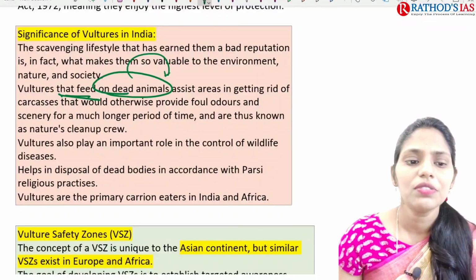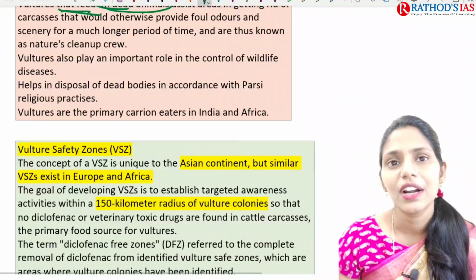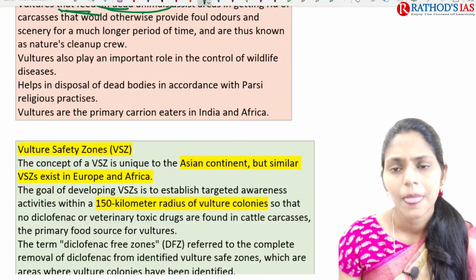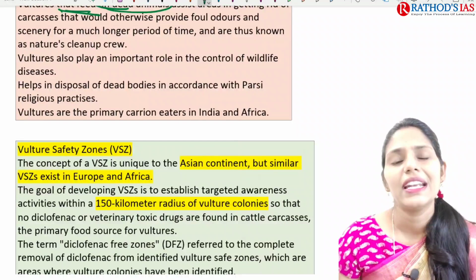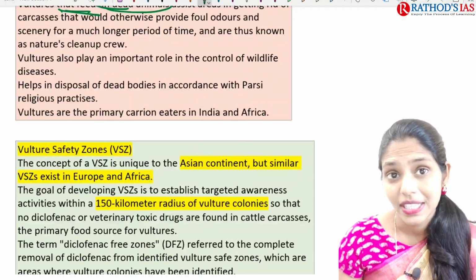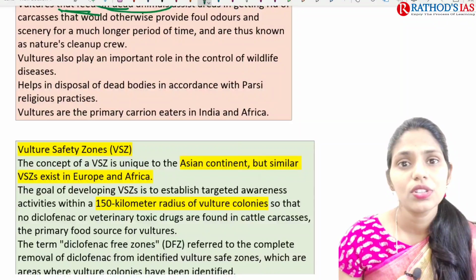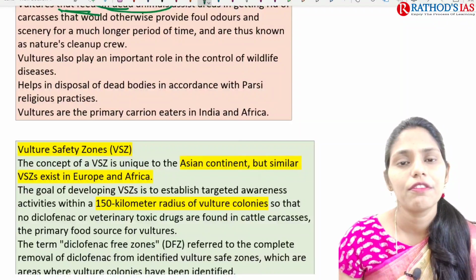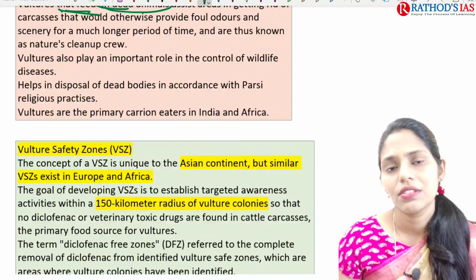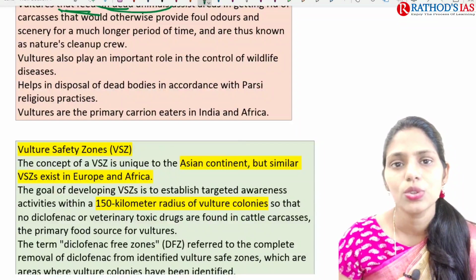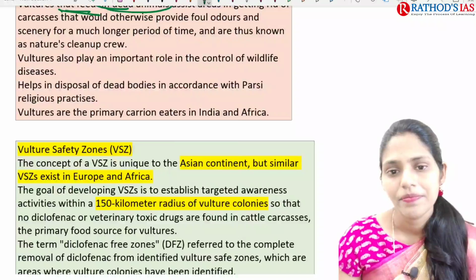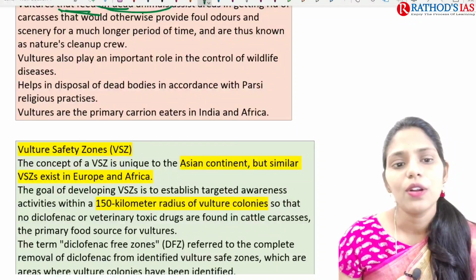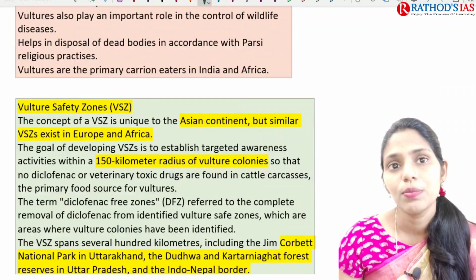And vultures also play an important role in the control of wildlife diseases. How? Whenever there is a dead body, microorganisms come, and there are dead and decaying organisms. Because of this, there is a high chance of the disease being transmitted from one animal to another. So if you remove that, it decreases the chance of wildlife diseases, and it is also helpful for the disposal of dead bodies.